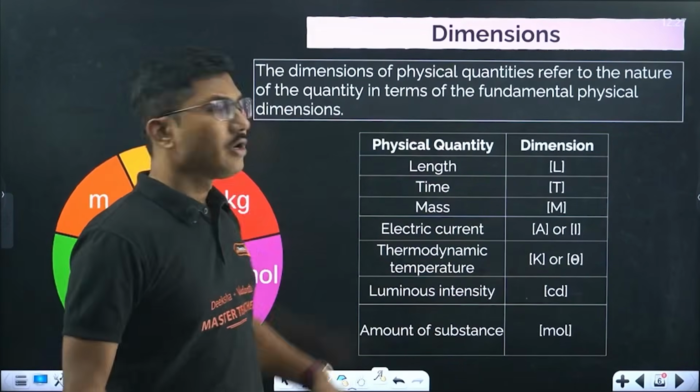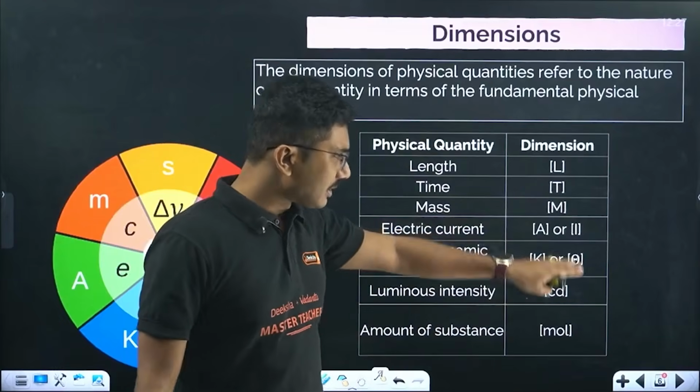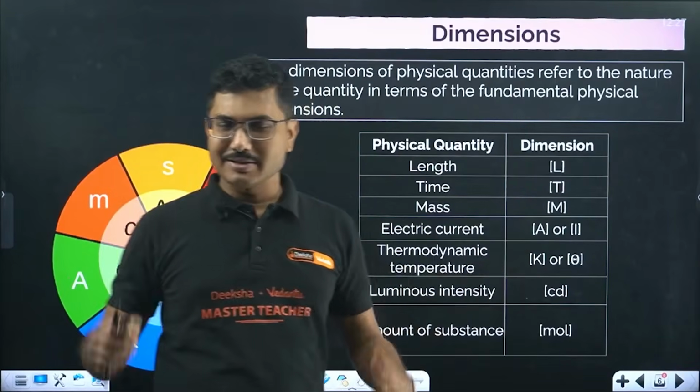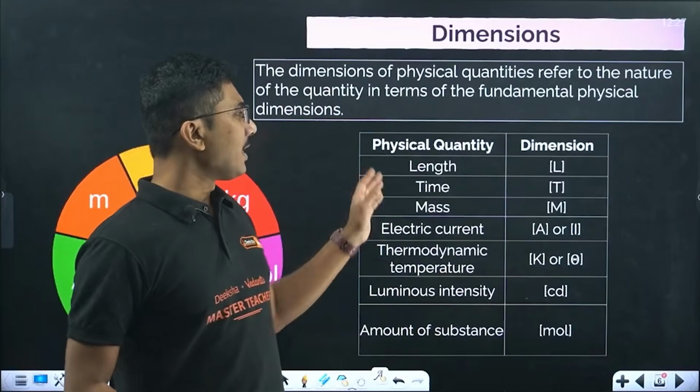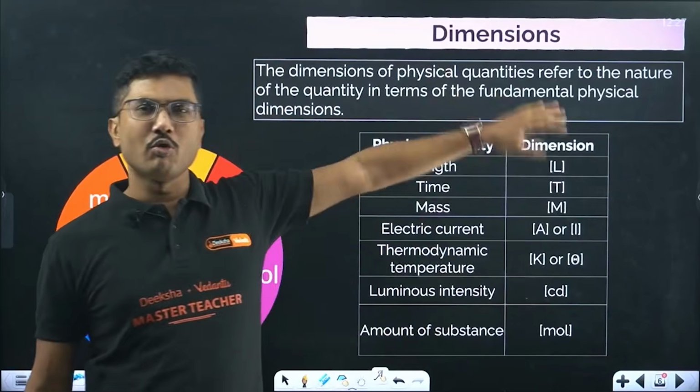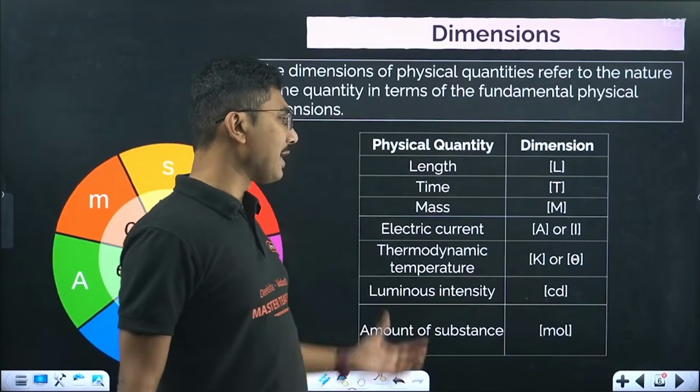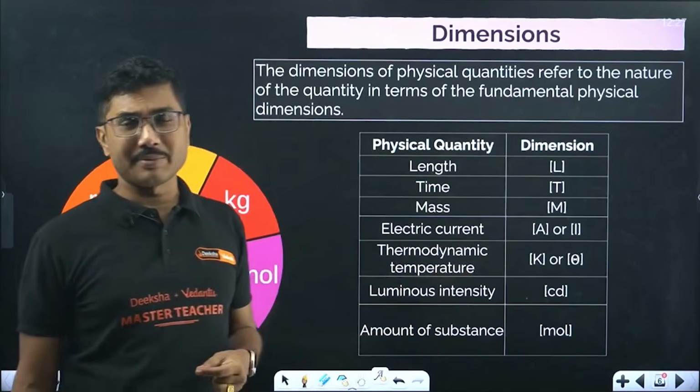So these are also the SI units. For some of the quantities, as you can see, their units are exactly the same as the symbol for their dimensions, except the first three. The first three were more fundamental. They were there from the beginning. Later on, people realized these three are not the only fundamental quantities.